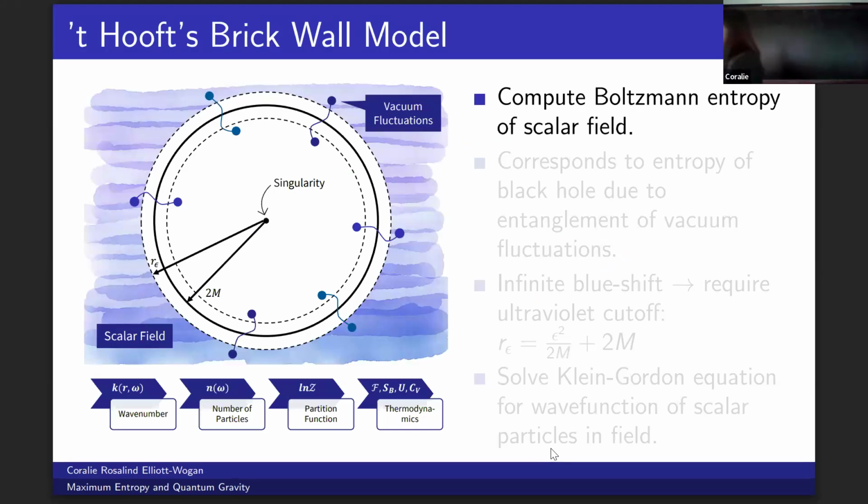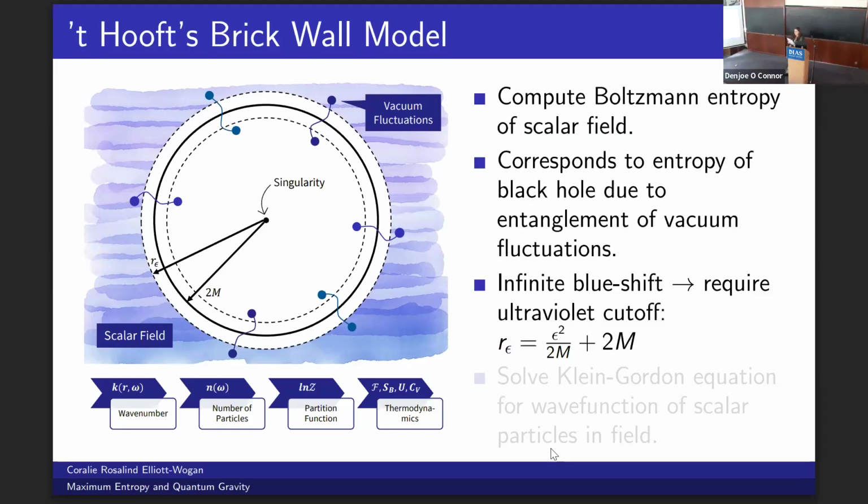Okay, so I will just attempt to explain what 't Hooft's brick wall model is. The setup is a black hole with a scalar field outside of it. We compute the Boltzmann entropy of this scalar field, and we expect that it should in some way correspond to the entropy of the black hole due to the quantum entanglement between small vacuum fluctuations just outside and just inside the horizon.